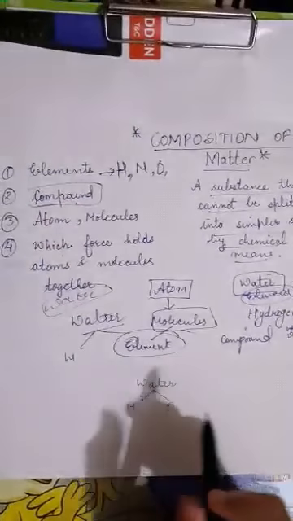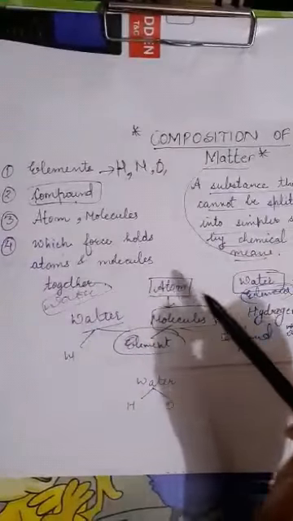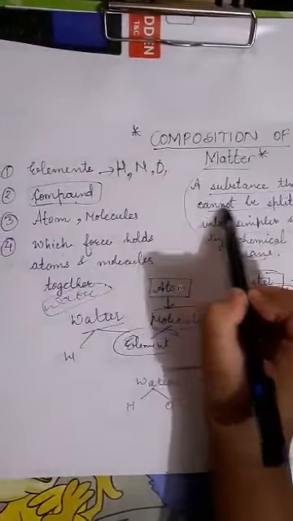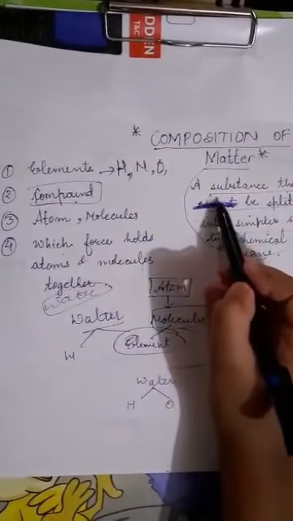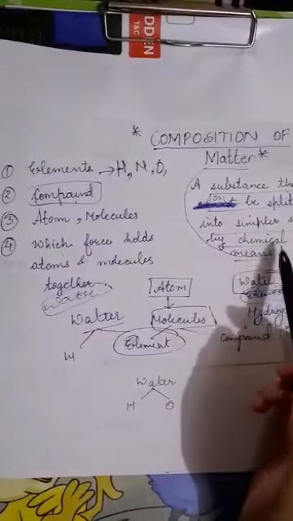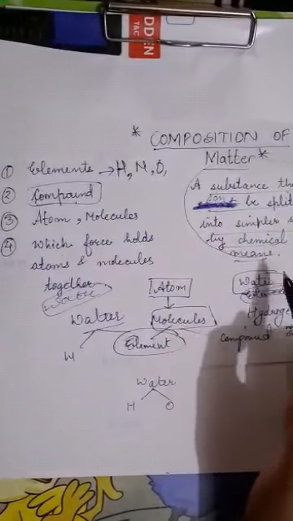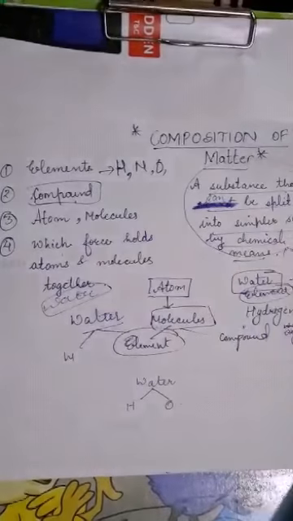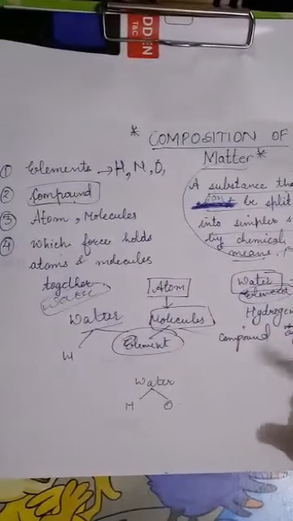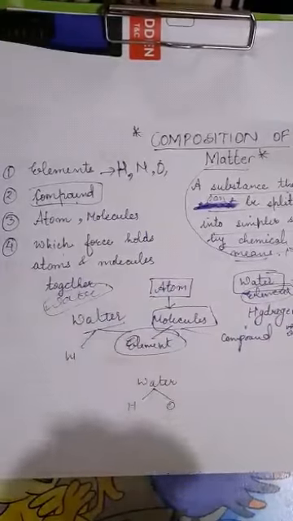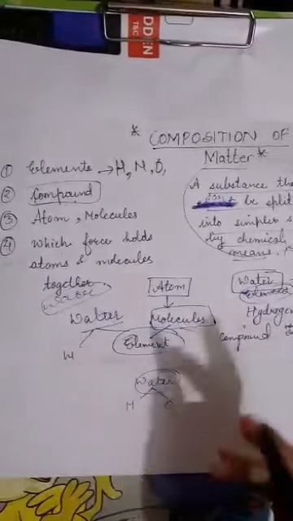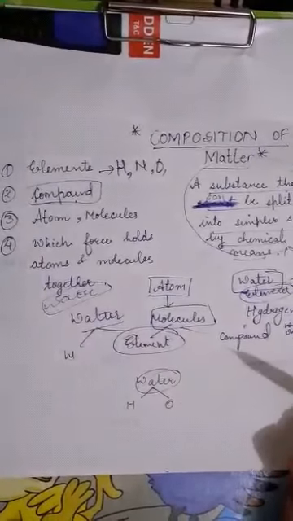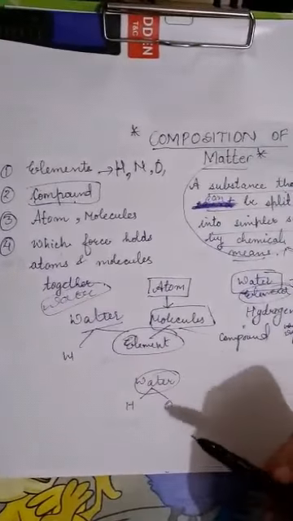The definition is similar to that of an element, but one word is excluded: a substance that can be split into simpler substances by chemical means is called a compound. In simple language, the thing made up of two or more elements forms a compound.